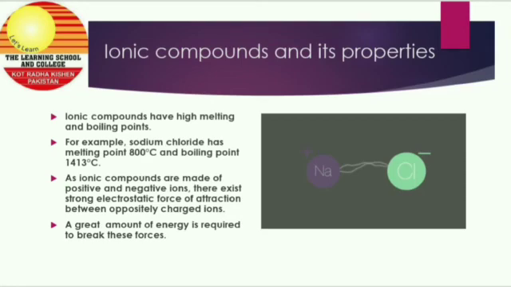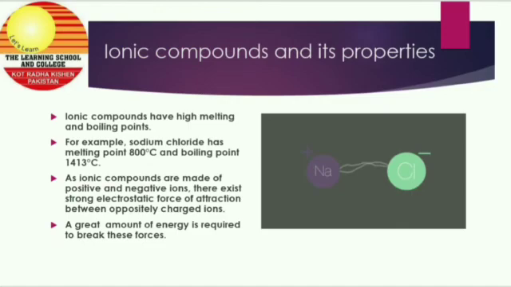So here is the last point. Ionic compounds have high melting and boiling points. When something has a high melting and boiling point, it clearly has strong forces. The stronger the forces, the higher the melting or boiling point; the weaker the forces, the lower the melting and boiling point. For example, sodium chloride has a melting point of 800 degrees Celsius and a boiling point of 1413 degrees Celsius.